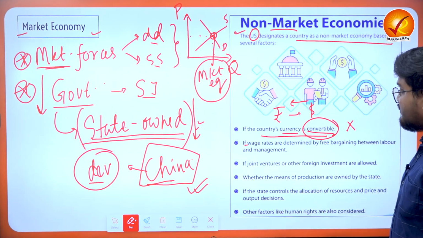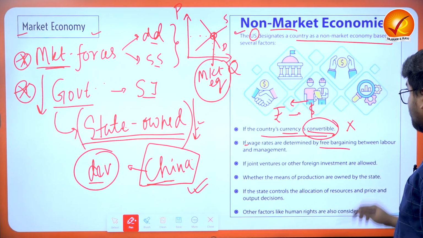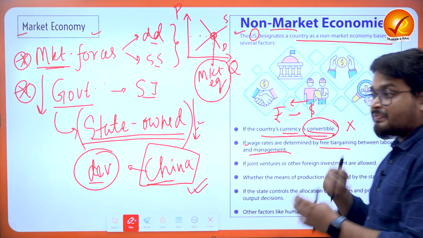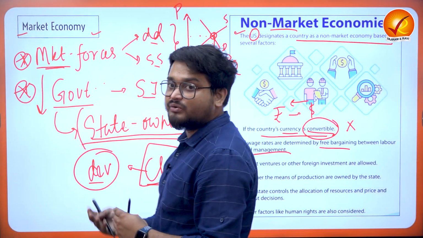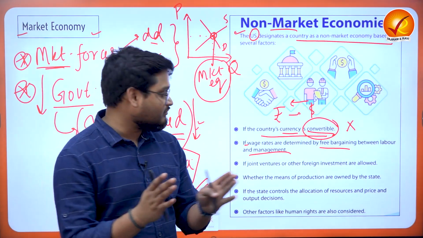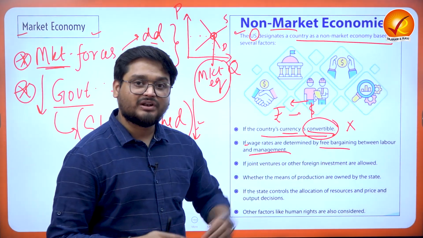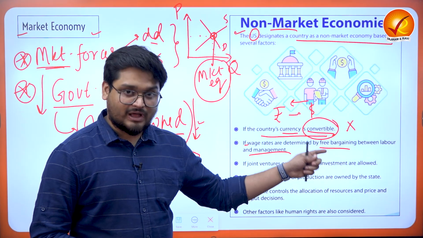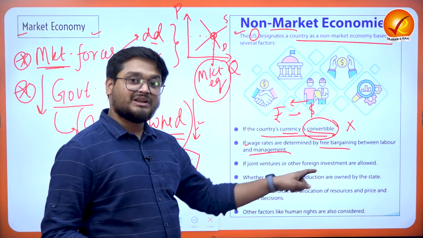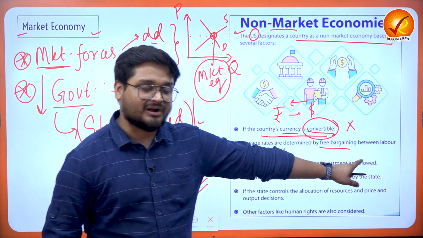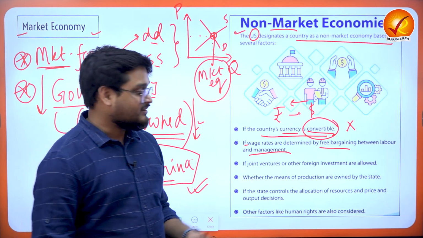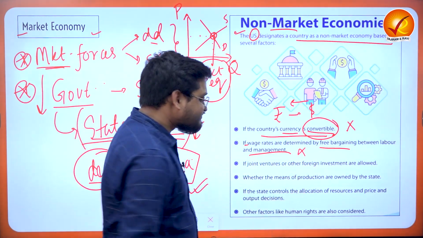Then, whether wage rates are determined by free bargaining between labor and management. For example, if there are too many labor unions, or a communism kind of hold in the labor markets, this will ultimately impact the productivity of the companies. So that is what we have to understand. If there is too much hold of labor over the producing markets, that is also not a market economy, right?